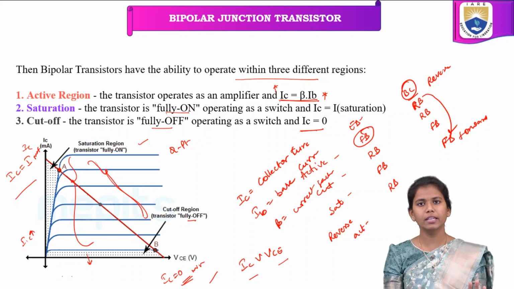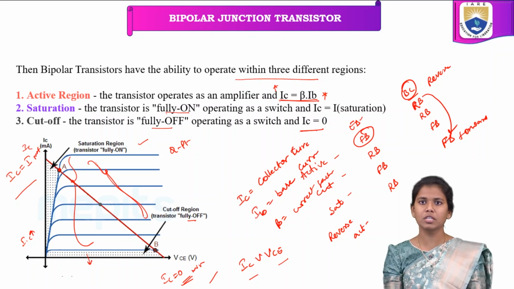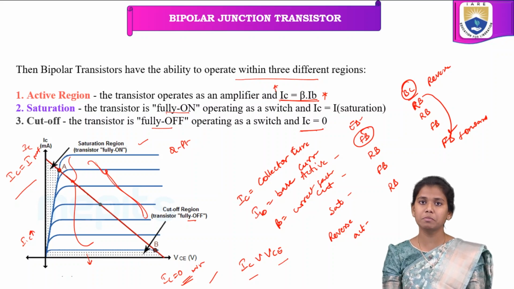We also discussed the operation of the regions, the conduction of the transistor. In 3 regions it conducts: active, saturation and cutoff. In this graph we discussed how the current and the voltages vary with respect to the active region, saturation region and the cutoff region. In the cutoff region the collector current totally becomes 0. The current vanishes in the cutoff region, whereas in the saturation region the maximum current flows.